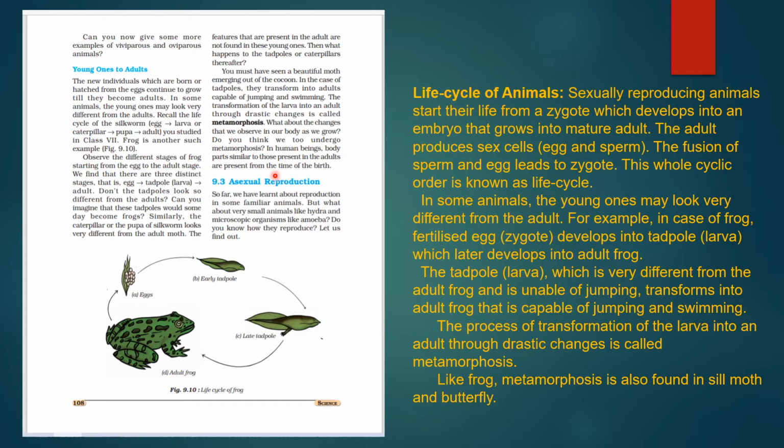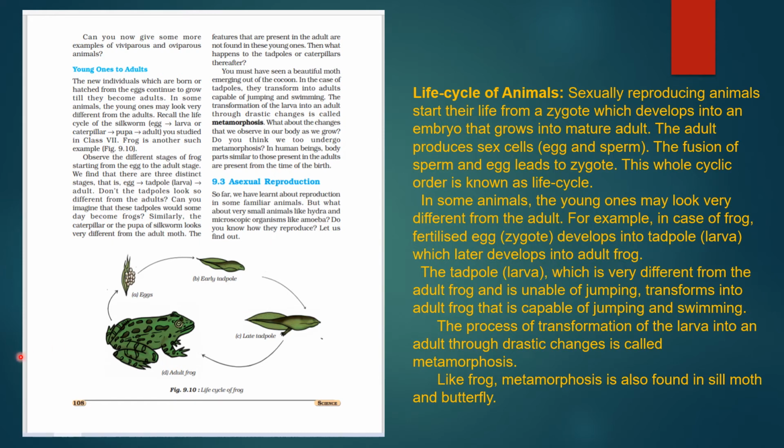Hands have five fingers only, but they grow. Two hands are there, they grow. Our young ones are similar to us, but when they become adults, just their size and shape change. Now, all these things are regarding sexual reproduction.